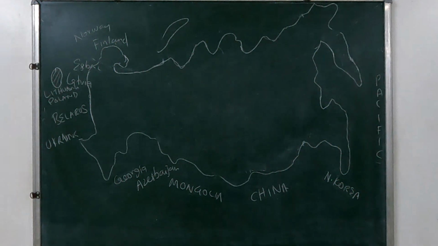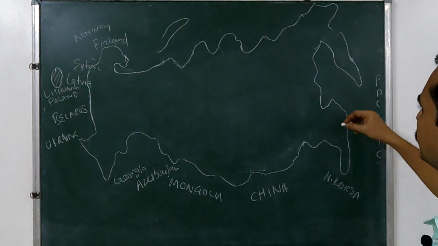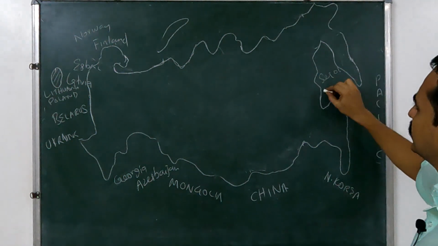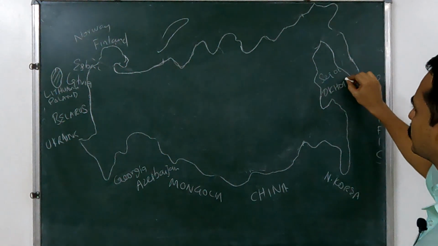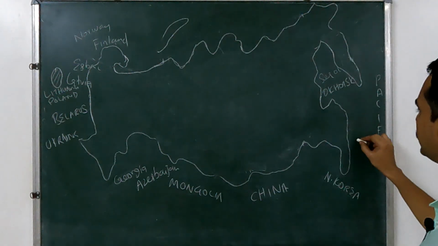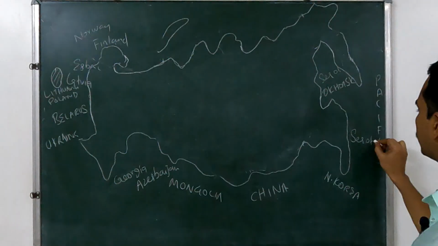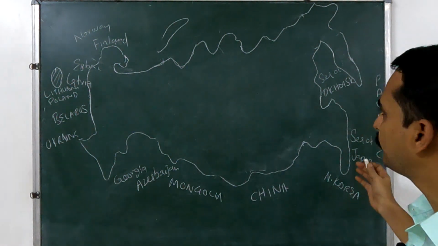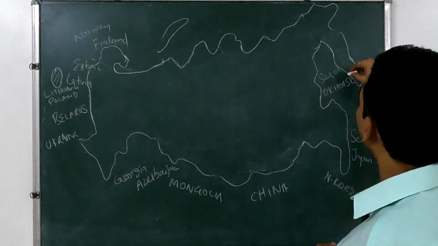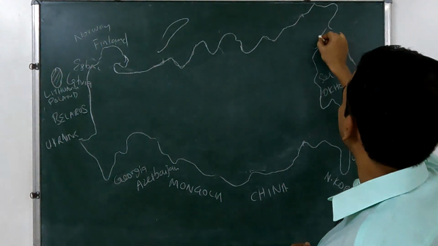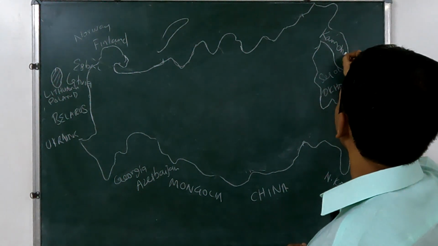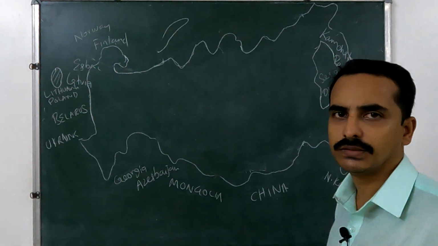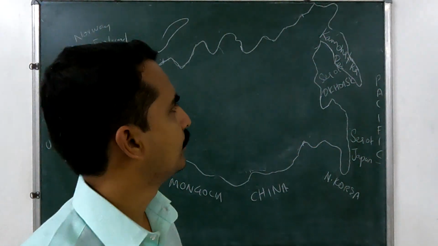Okay, and then in this part, this region is the Sea of Okhotsk. And this is the Sea of Japan, or East Sea, and the Japan islands are located in this part. Okay, and this peninsula is called the Kamchatka Peninsula.